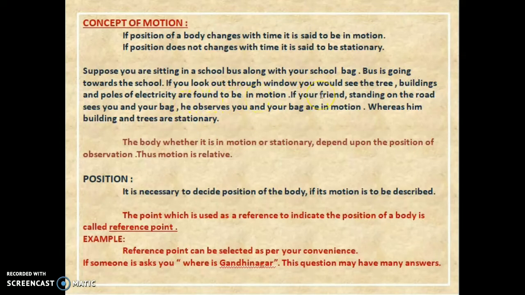If your friend standing on the road sees you and your bag, he observes that you and your bag are in motion, whereas he, the buildings and the trees are stationary. Whether a body is in motion or stationary depends upon the position of the observer. Thus, motion is relative.